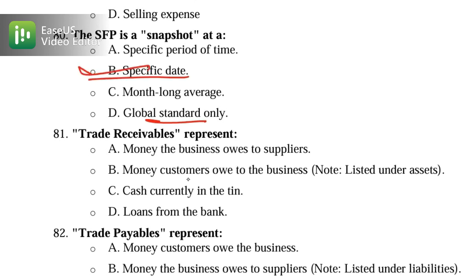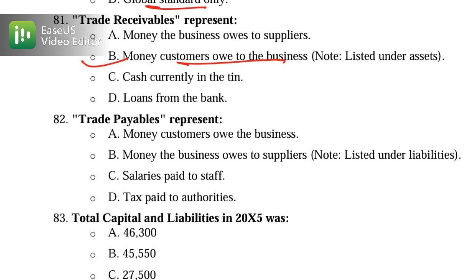Now, trade receivable. We know that trade receivable is the money customers owe to the business. So option B is the correct one. Okay, now let's move on to 82. 82 is about trade payable. Trade payable represents option B, money the business owes to the supplier. So option B is the correct one.